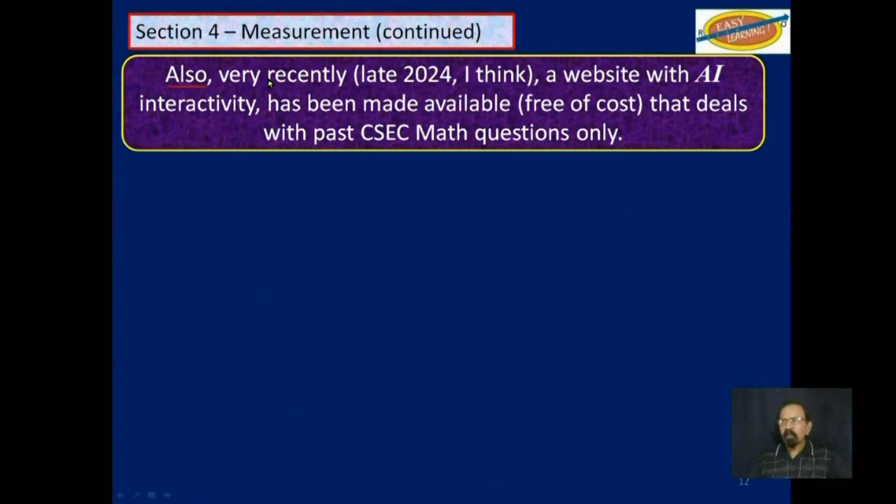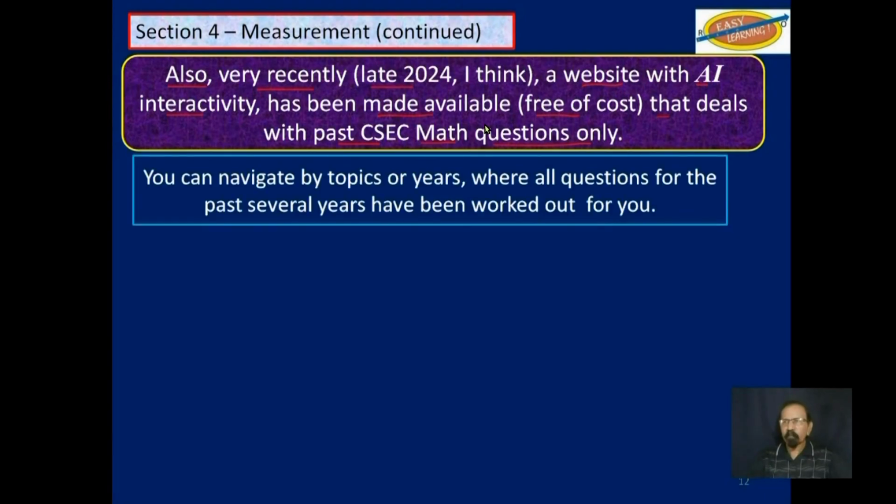Also, very recently, I think late 2024, a website with AI interactivity has been made available free of cost that deals with past CSEC math questions only, specifically from paper 2. You can navigate that website by topics or years, where all questions for the past several years have been worked out for you.